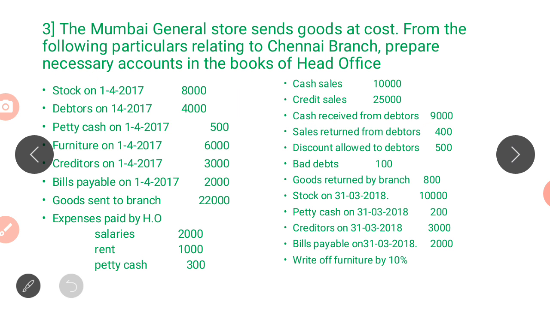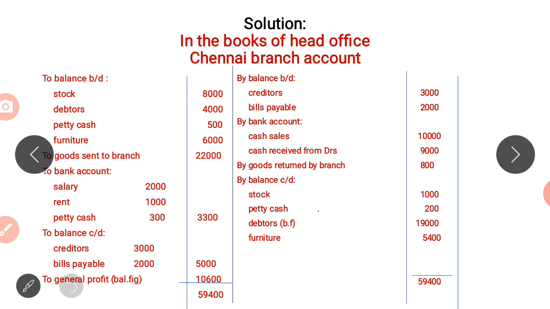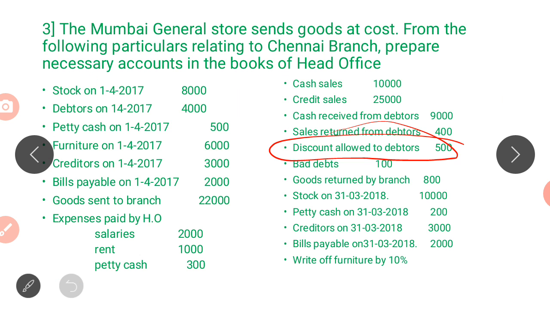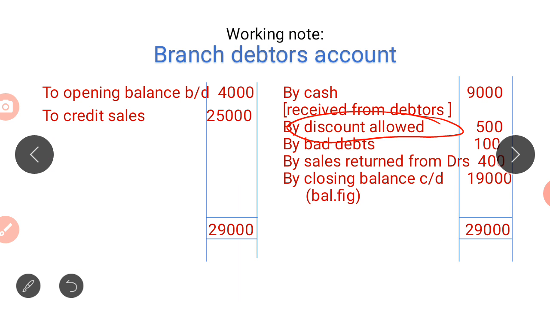Next, okay, discount allowed to debtors. When discount is allowed to debtors, again it is an expense. We have to record on the credit side of the debtors account. Also they have given us bad debts, so that also is an expense. That also has to be recorded on the credit side. So whatever information that is relating to the debtors, everything has to be recorded in the debtors account.